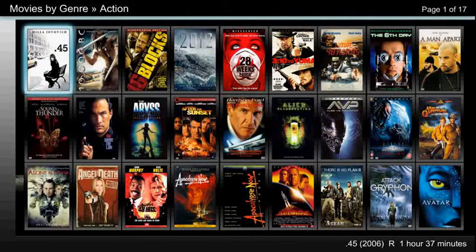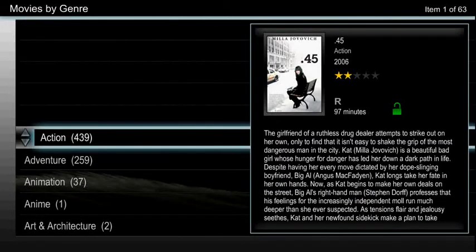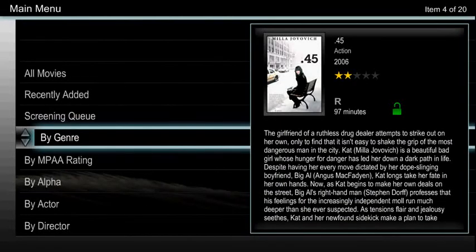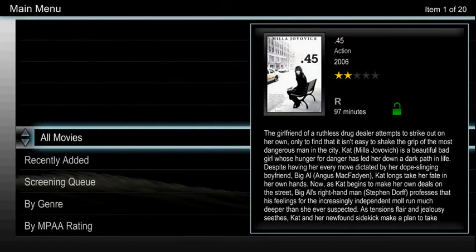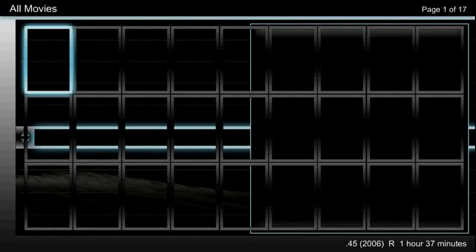To return to all movies, press the back button. Then press the back button again. Scroll up to all movies and press OK.